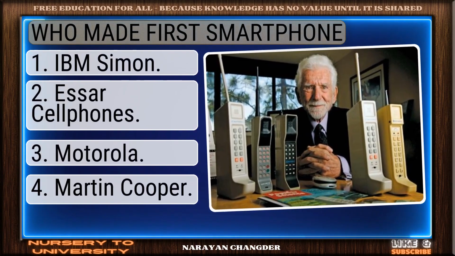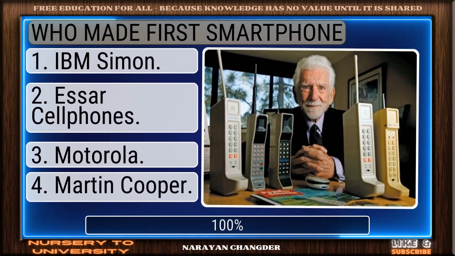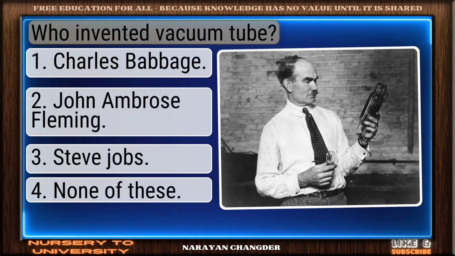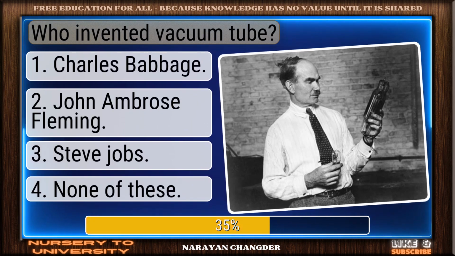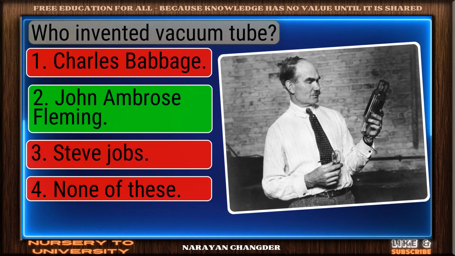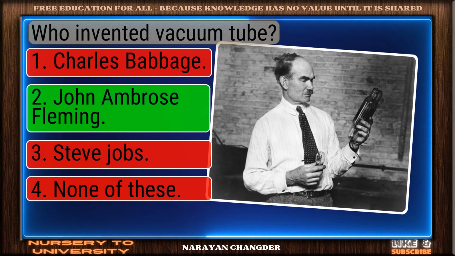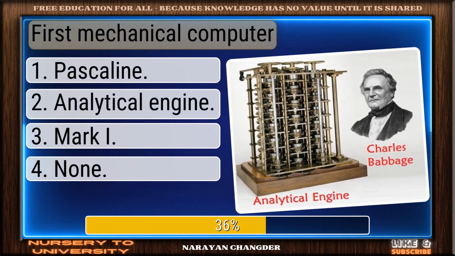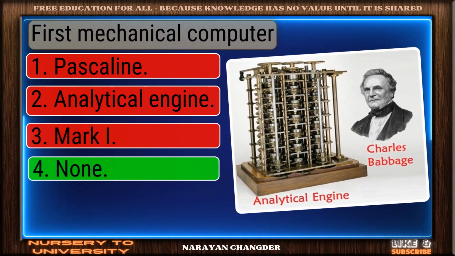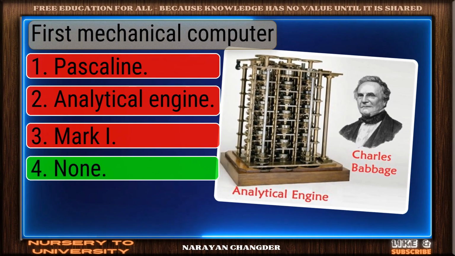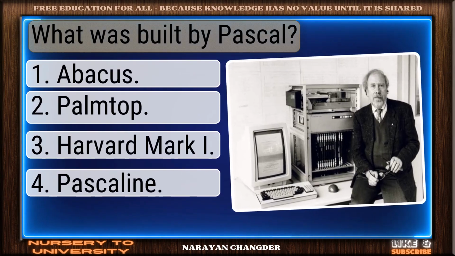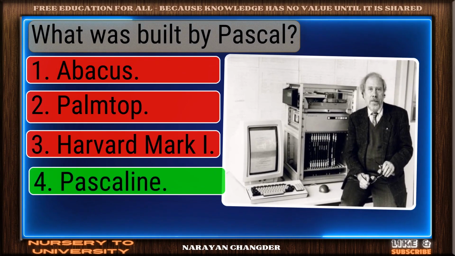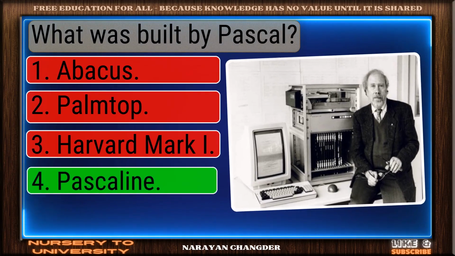Who made the first smartphone? Nice work. You chose Martin Cooper, and it is correct. Who invented vacuum tube? Correct response. John Ambrose Fleming is the most accurate answer. First mechanical computer? Smart move. None is an accurate answer. What was built by Pascal? Nice selection. Pascaline is the correct and valid answer.